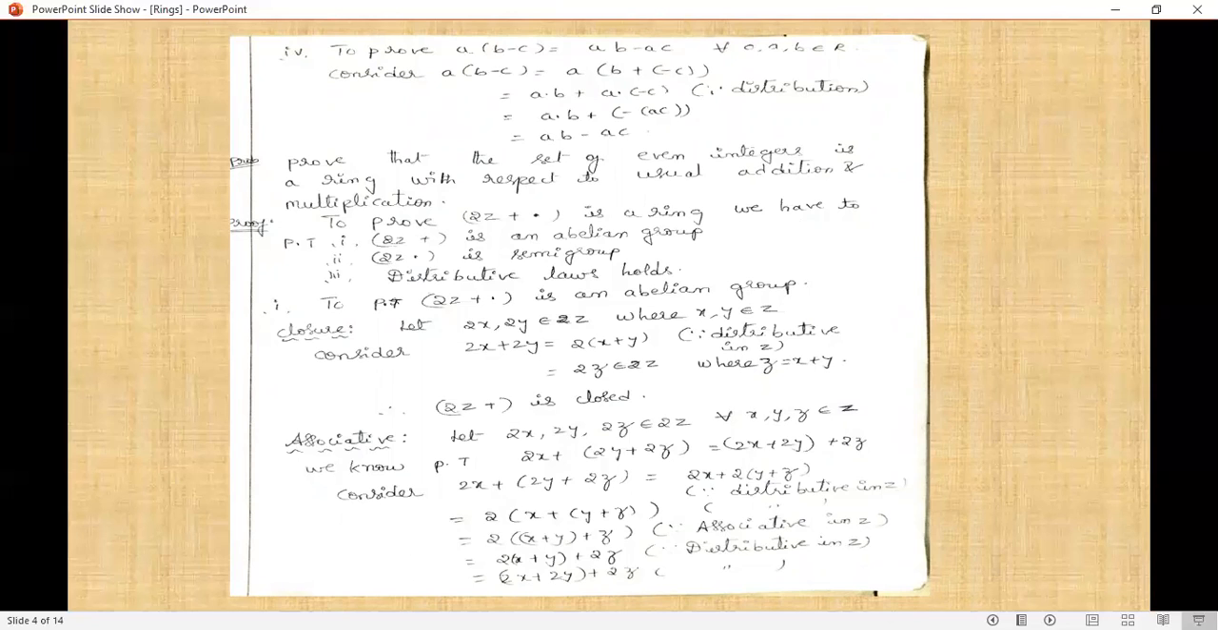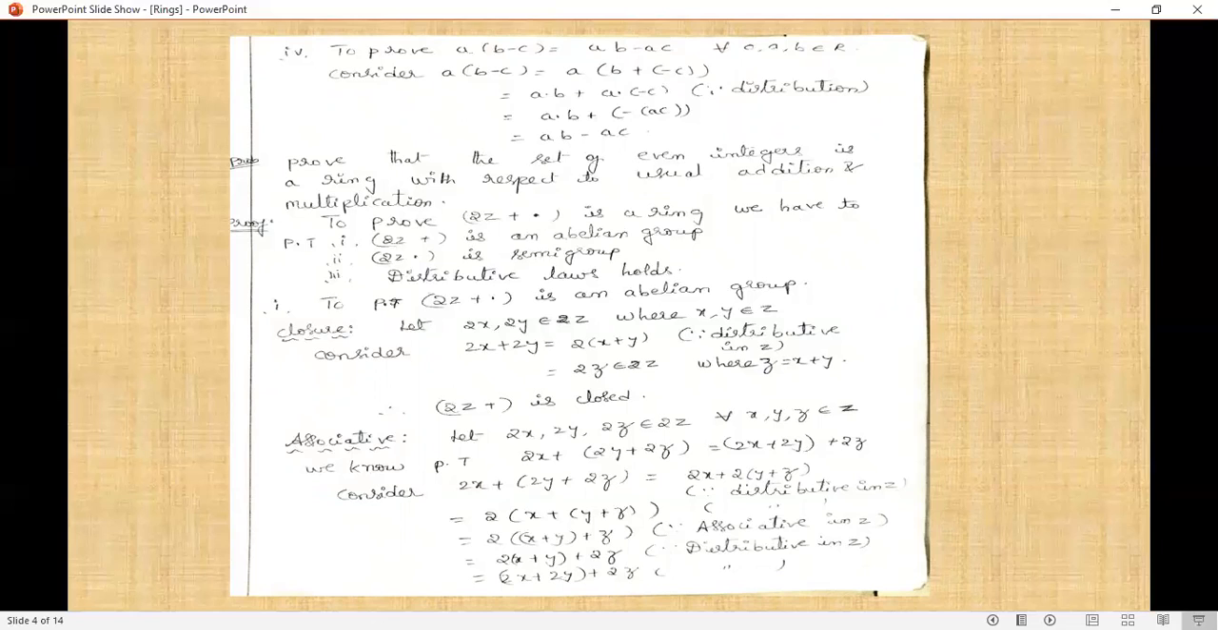First of all, we have to know how the even integers are built. Suppose we take the set G = {2x such that x belongs to Z}. We now prove that G is a ring with respect to usual addition and multiplication.